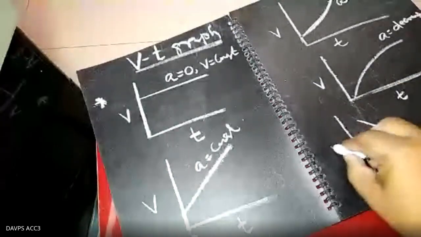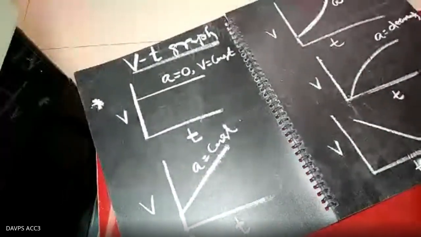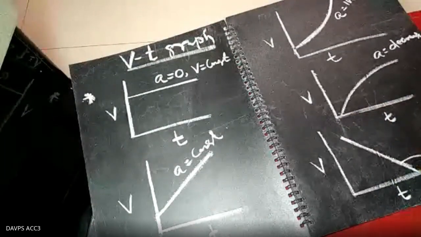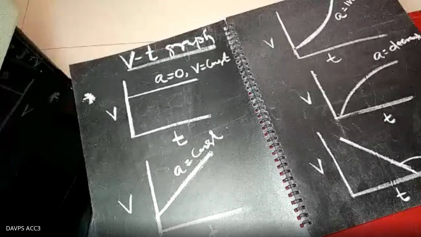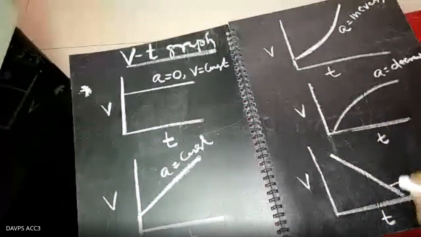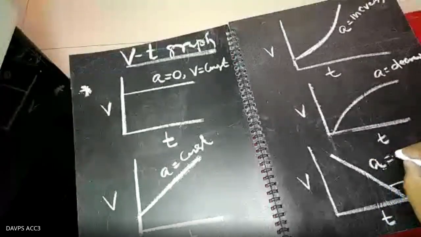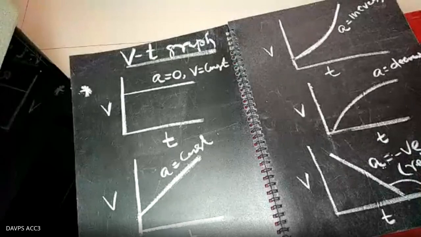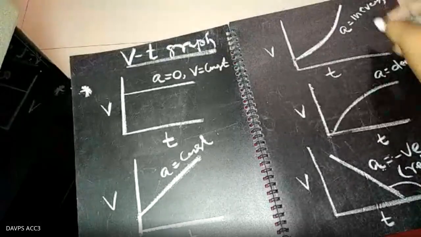That is the VT graph. The slope becomes negative. How is the slope becoming negative? Because the angle is more than 90 degrees. The slope is more than 90 degrees, so here the slope is negative. So a is negative. That is retardation. The negative acceleration is called the retardation. That is increasing and decreasing acceleration.